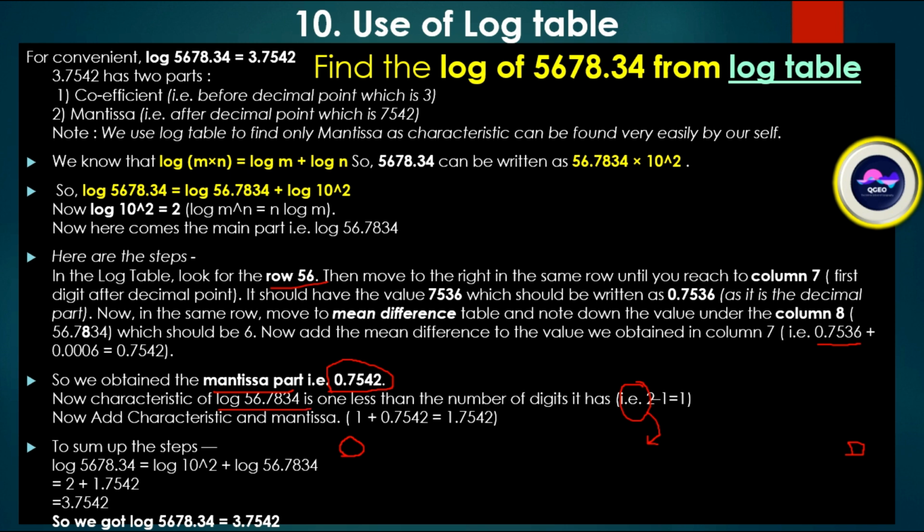For 56.7834, the characteristic is one less than the number of digits. Actually this is 2 digits, so it will be 2 minus 1, that is 1. Now add the characteristic and the mantissa: 1 plus 0.7542, that is 1.7542.